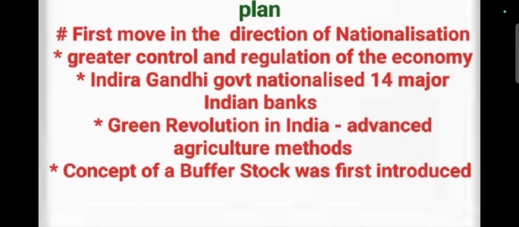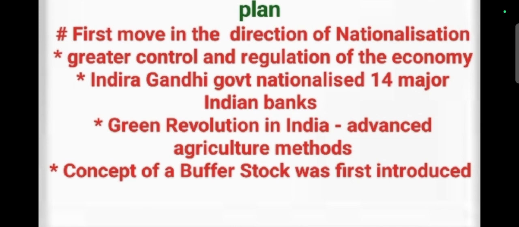Here, the Indira Gandhi government nationalized 14 major Indian banks. Almost 14 Indian banks came under the control of the government, especially during the prime ministership of Indira Gandhi. Almost all the famous banks were nationalized.